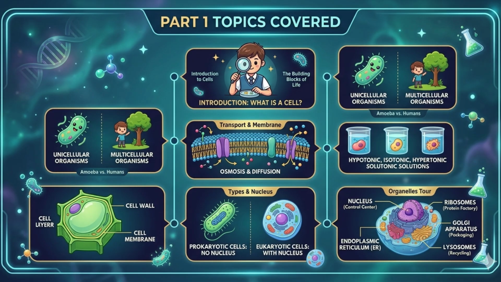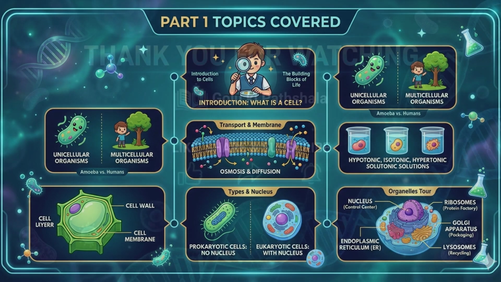We compared prokaryotic and eukaryotic cells, and explored the power centers of the cell: nucleus, ribosomes, endoplasmic reticulum, Golgi apparatus, and those tiny recycling trucks, the lysosomes. That is a lot of incredible science packed into one video. But guess what? The cellular adventure isn't over yet. To see how the rest of this microscopic world works, including mitochondria, plastids, vacuoles, and how cells divide, you need to check out part 2.